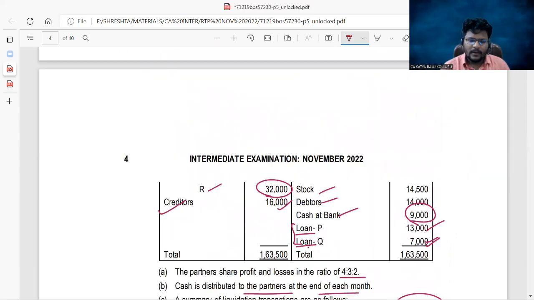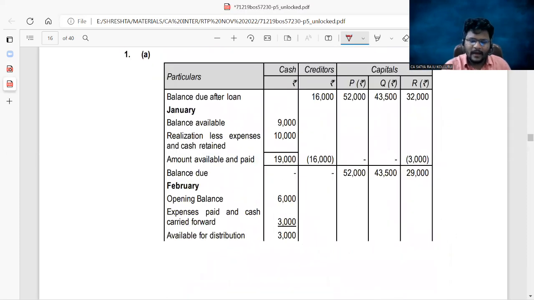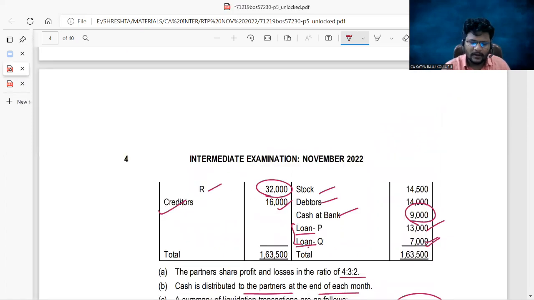First, sir, balances after the loan, capitals like this and existing. Apart from the partners, creditors are also there. Only creditors 16,000. Now opening cash balance, we have 9,000, right?